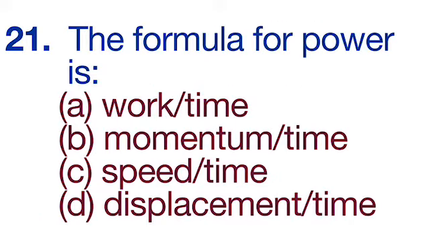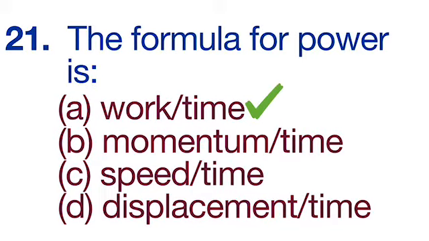21st question is, the formula for power is. Options are A, work by time, B, momentum by time, C, speed by time, D, displacement by time. The correct option is work by time. Work per unit time is known as power.